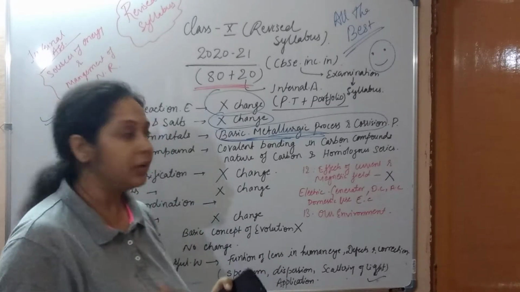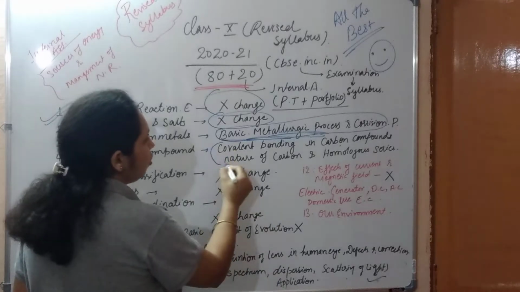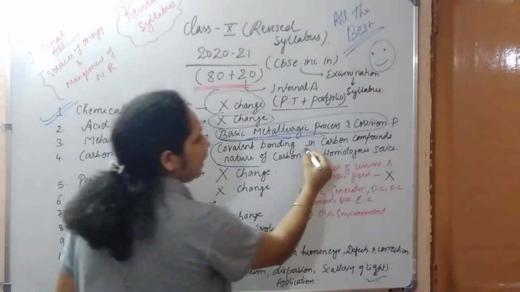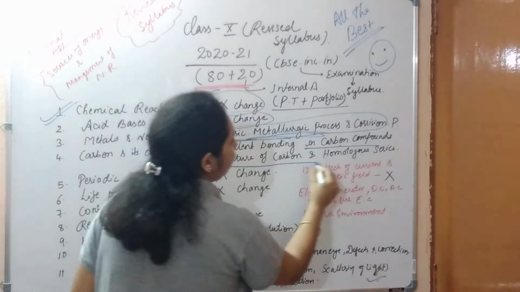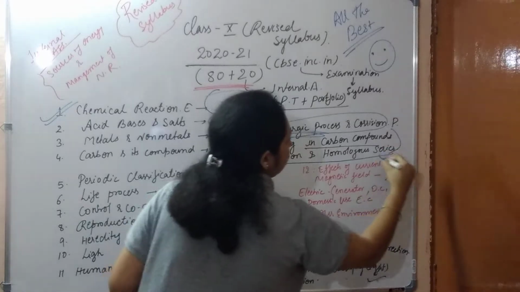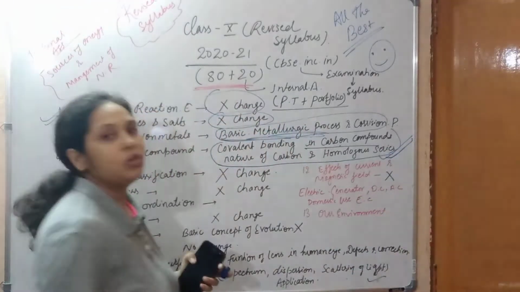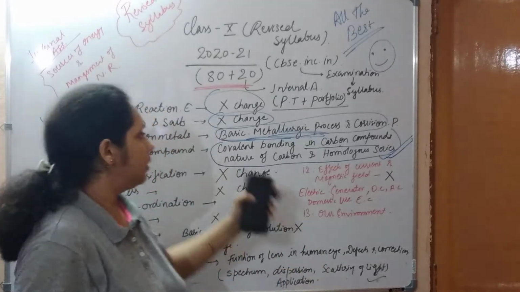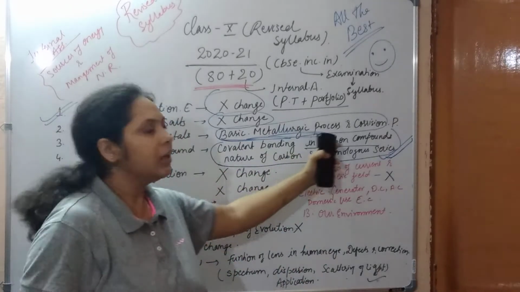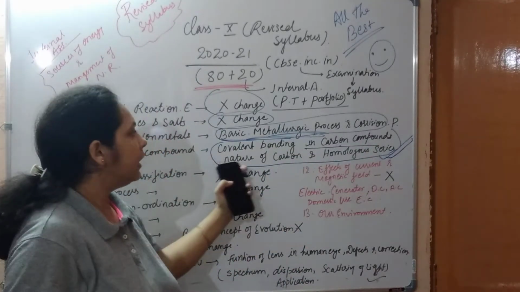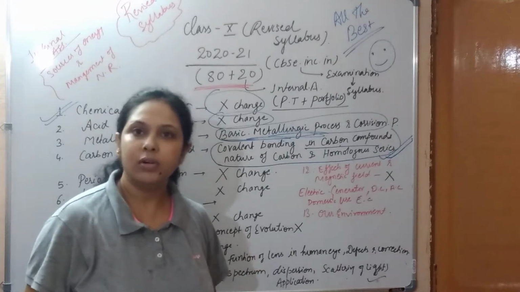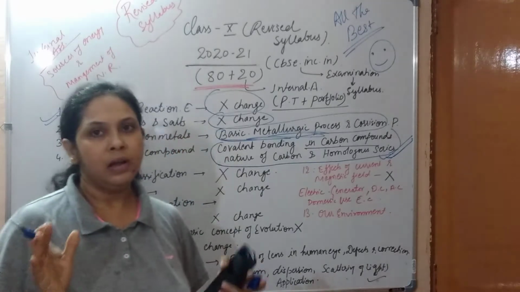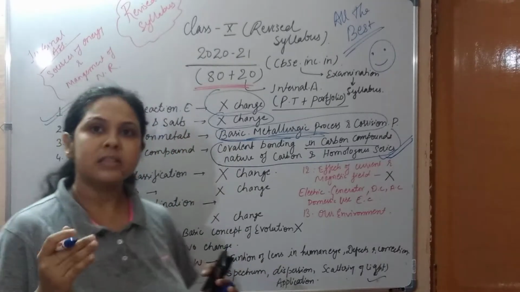Lots of topics got reduced. They focused only on covalent bonding in carbon compounds, nature of carbon and homologous series. These are the only topics you are going to study in this revised syllabus, and the rest are eliminated.